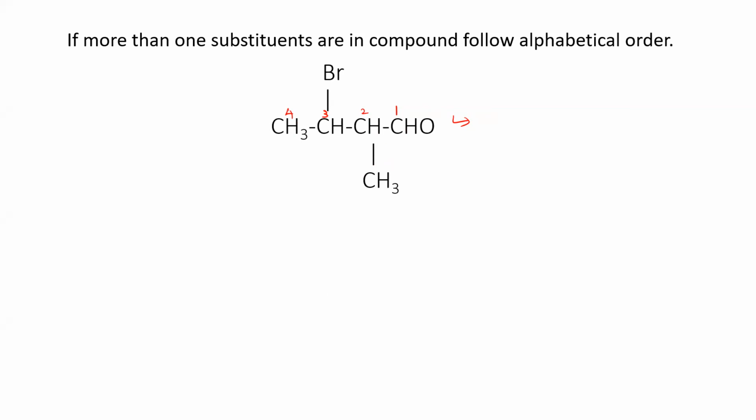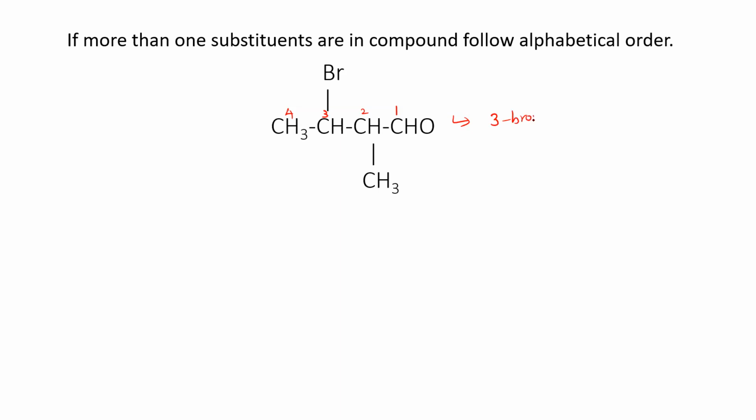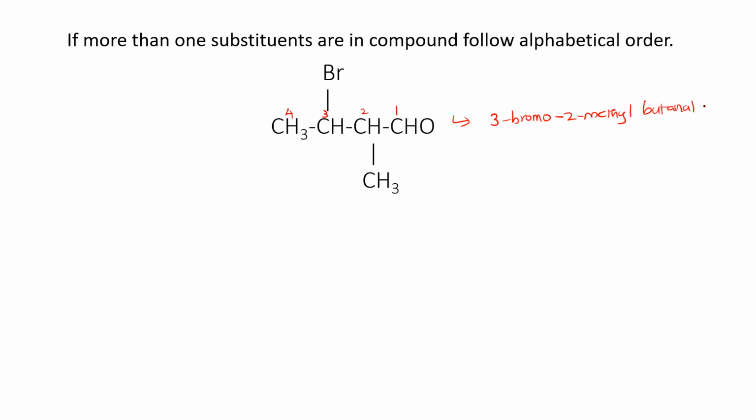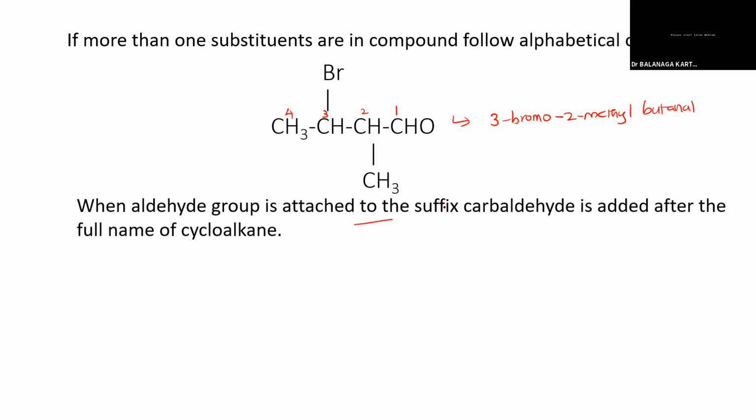3-bromo-2-methyl propanal. Sure, but 4 carbon atoms are there, so then butanal. 3-bromo-2-methyl butanal. Very nice, very good. When the aldehyde group is attached to a ring, the suffix carbaldehyde is added.